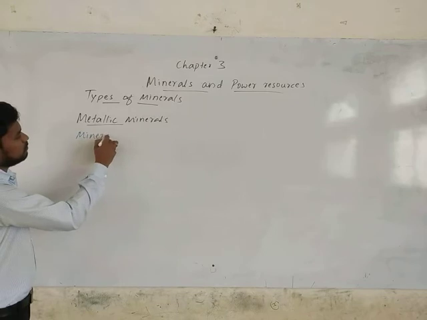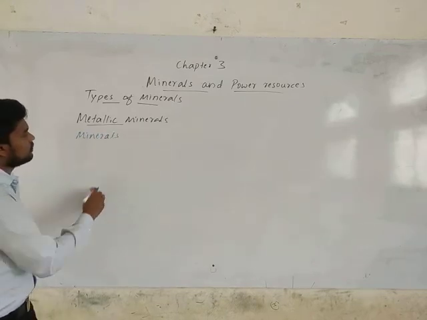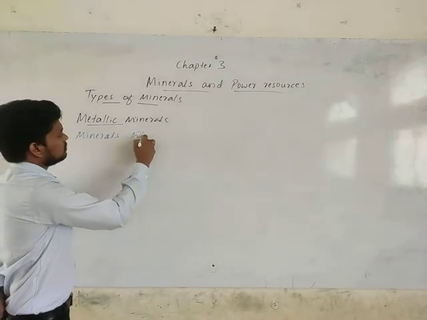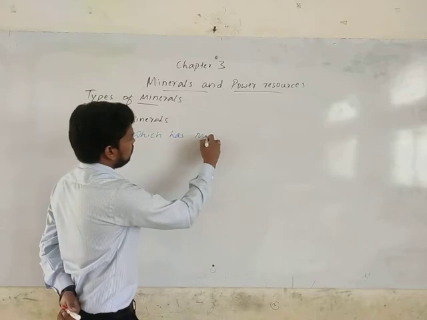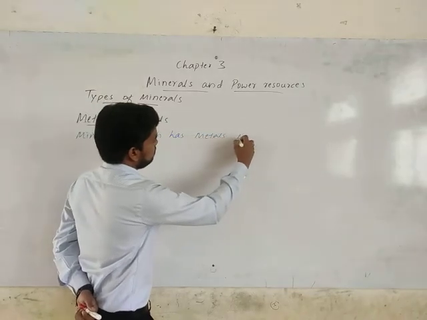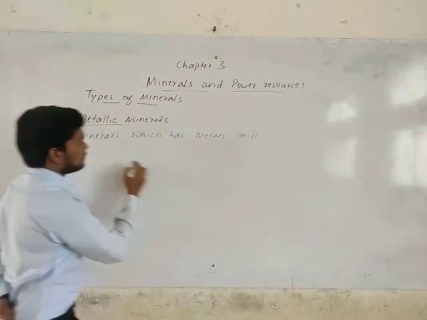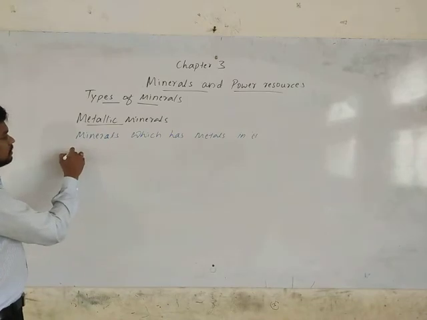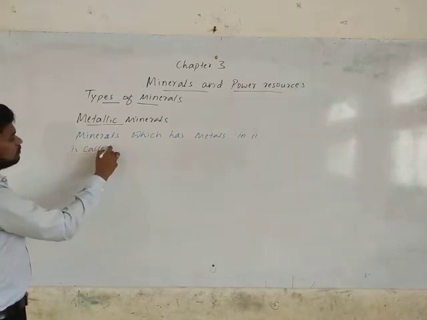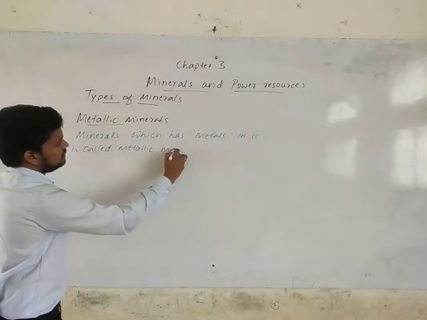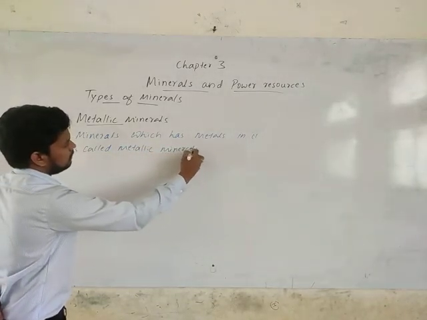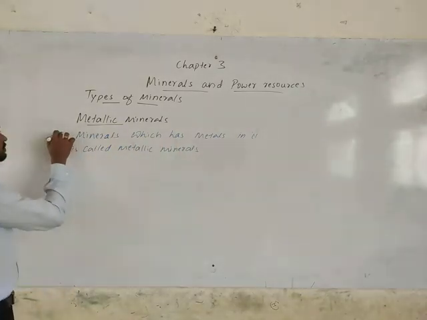Minerals which have metals in them are called metallic minerals. It's very easy, isn't it? Metallic minerals.